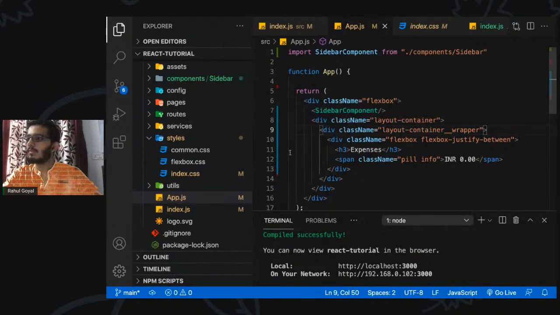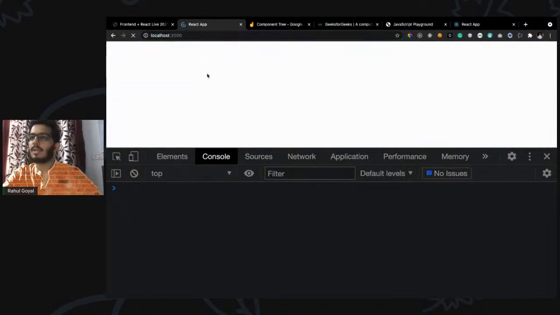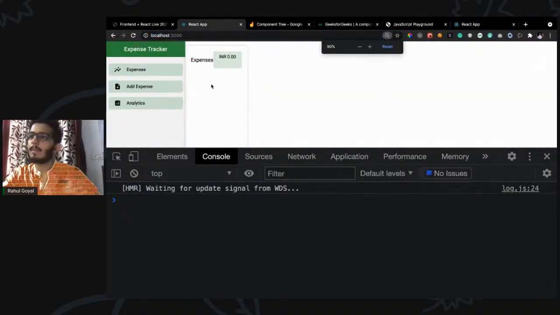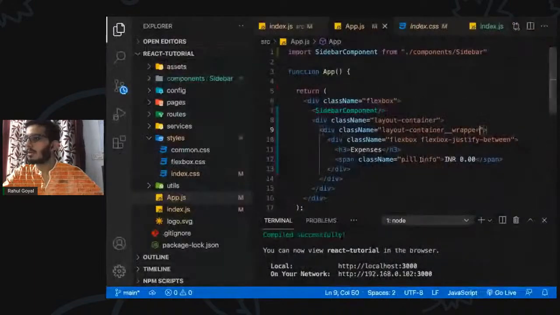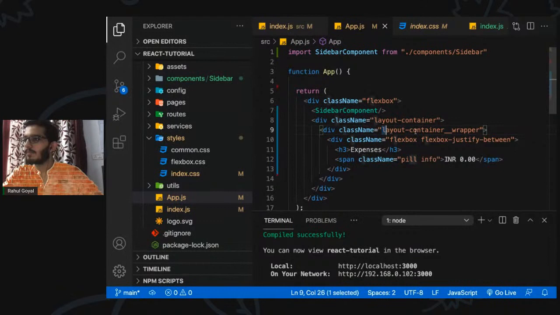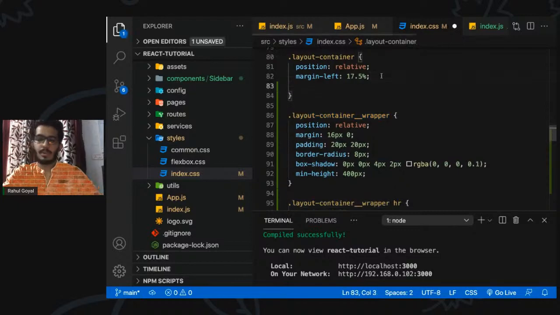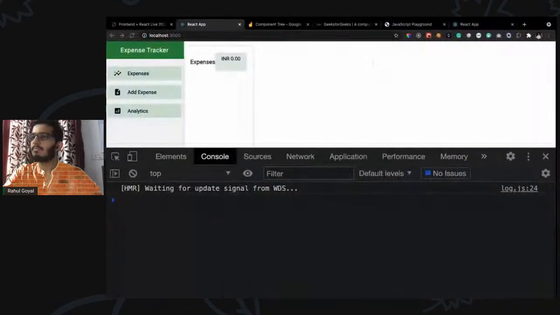So let's save and see. It is not updating. Okay, I zoomed in, that's why, I guess. It's fine. Okay. So we have this justify flex content, and the width should be 100%, right? So let's specify the width also, 100%, and let's see.